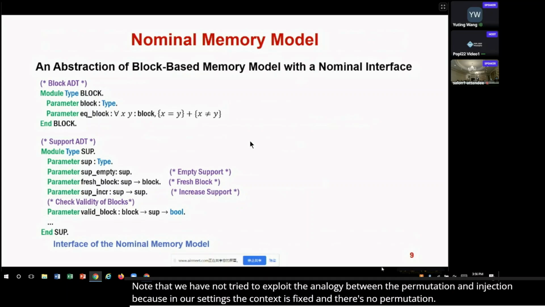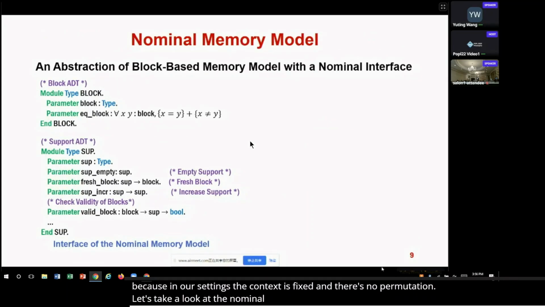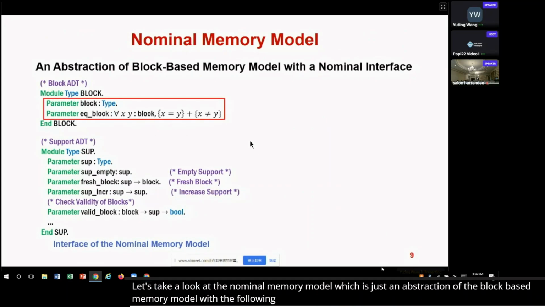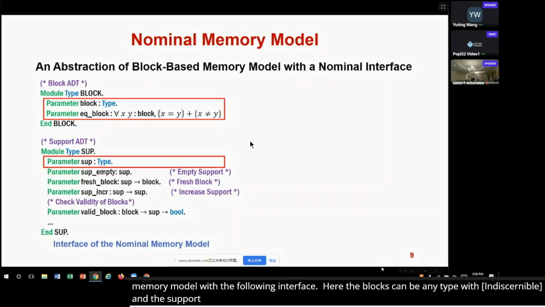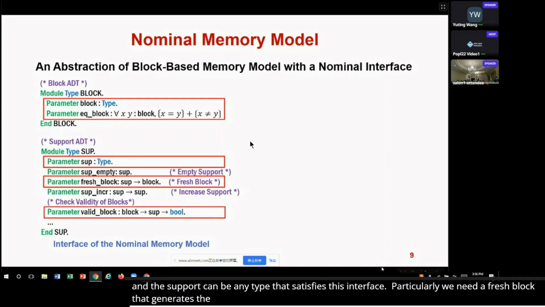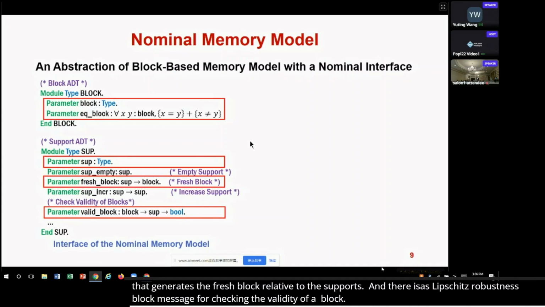Let's take a look at the nominal memory model, which is just an abstraction of the block-based memory model with the following interface. Here, the blocks can be any type with decidable equality. And the support can be any type that satisfies this abstract interface. Particularly, we need a fresh block method which generates the fresh block relative to a support. And there's also a valid block method for checking the validity of a block relative to a support. There are also well-formedness properties about support, which I'm not showing here.